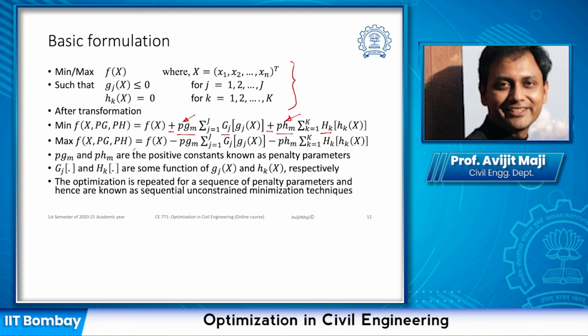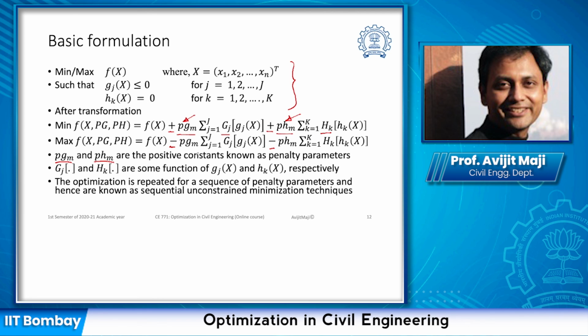If you are maximizing, then anytime our constraints are violated, we'll see that the objective function value is reducing. So in order to optimize, it becomes very clear that the penalty function is going to ensure the constraints are not violated.